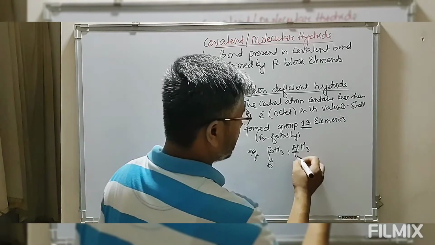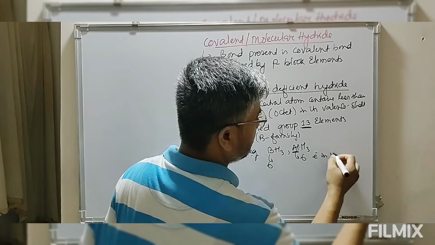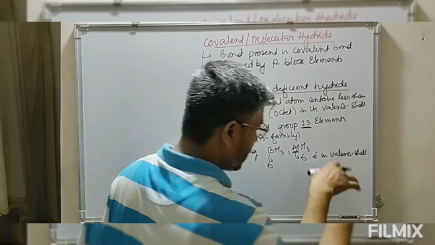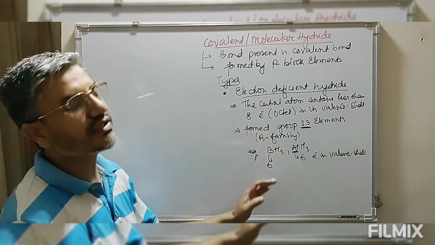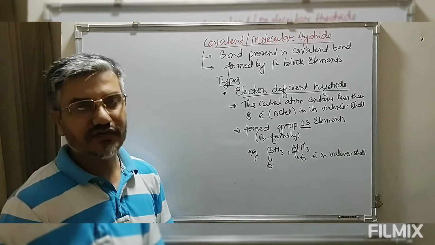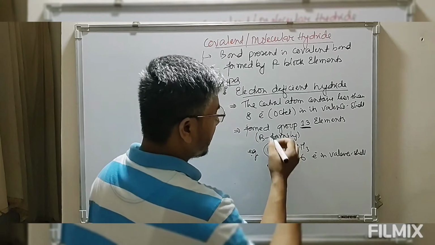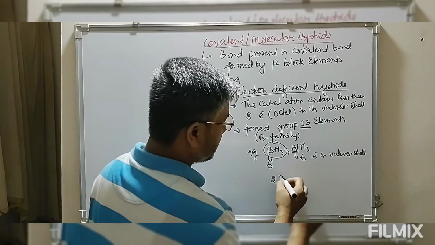So again it has 6 electrons in the valence shell. Due to the presence of less than 8 electrons in the valence shell, we say these are electron deficient.